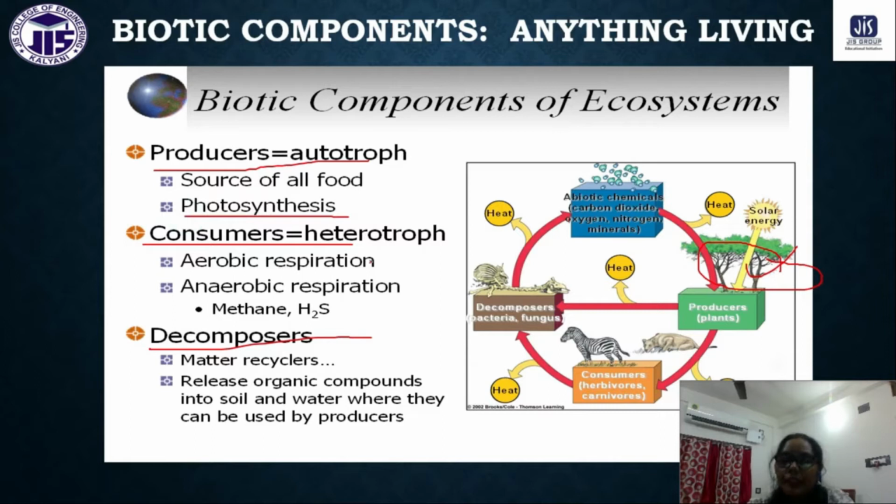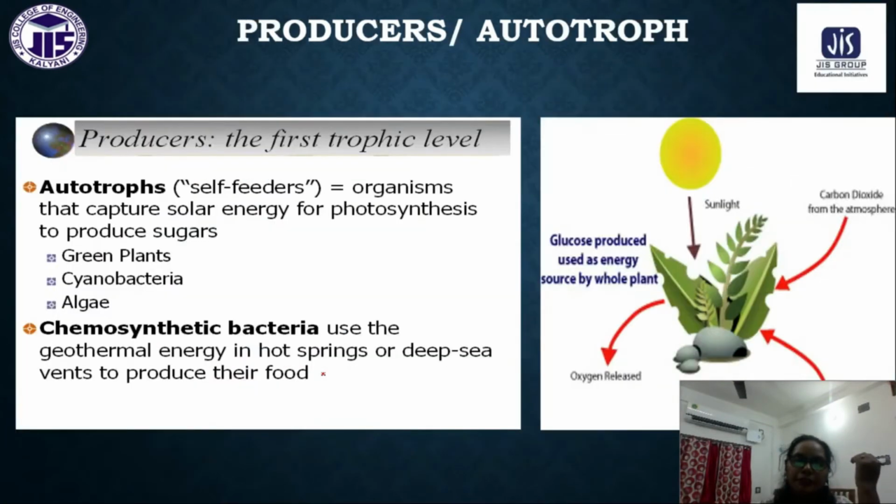Consumers means generally the animals which are fed on the producers. They can be herbivorous, they can be carnivorous, they can be omnivorous. They carry out aerobic respiration, and anaerobic respiration. And decomposer means generally they can decompose, they can recycle the organic materials into the soil, into the water. So they are the decomposer. Generally some of the bacteria belong to this category.